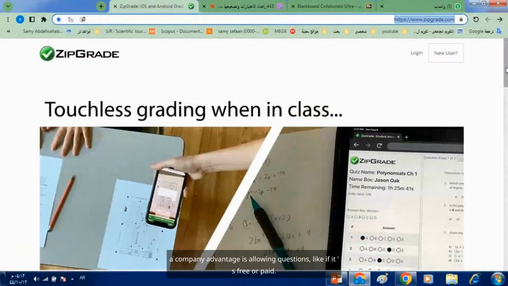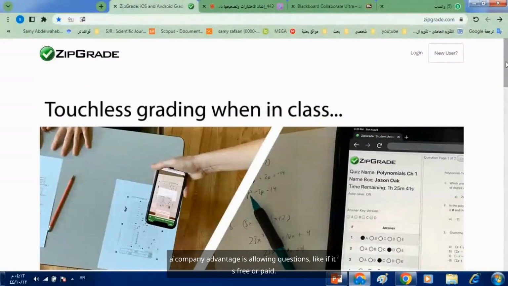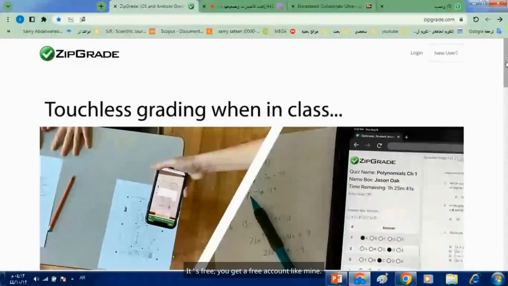A company advantage is allowing questions, like whether it's free or paid. It's free. You get a free account like mine. I'm logging in by clicking. Click new user and pay attention, it's important. I have an account, so I put new user.